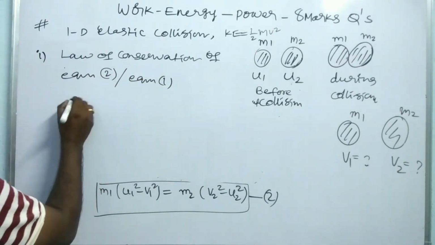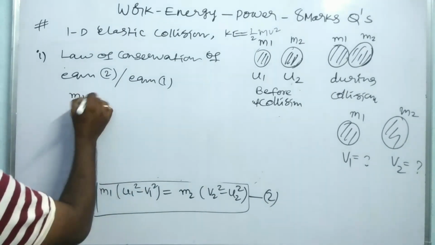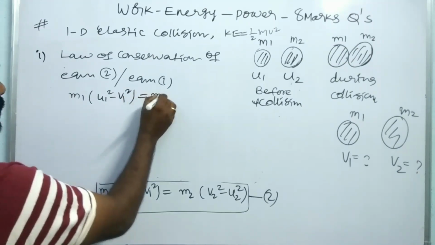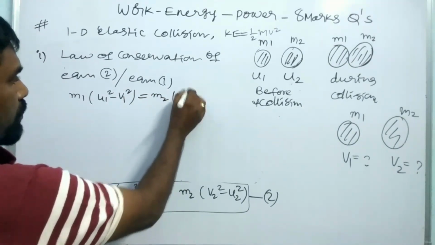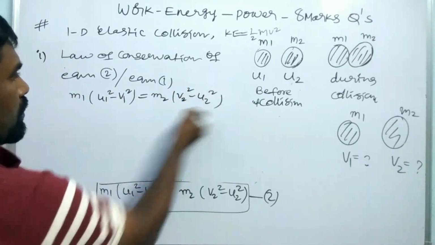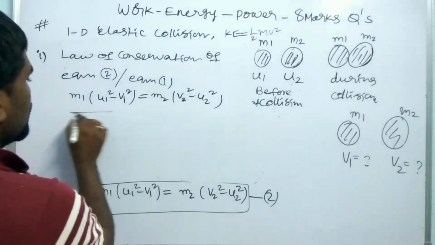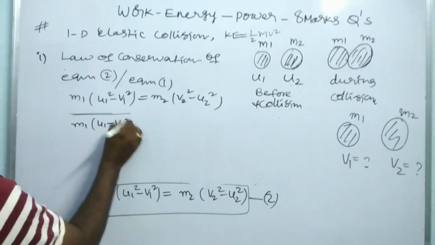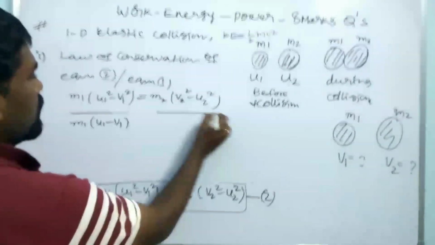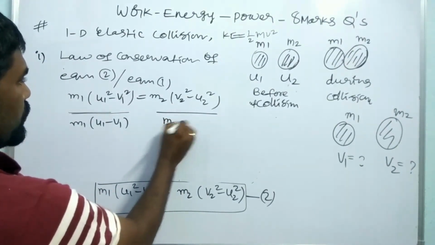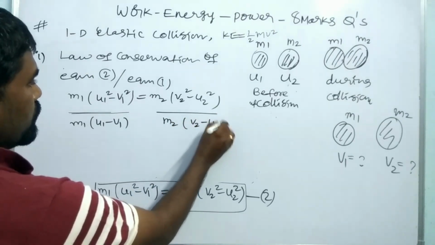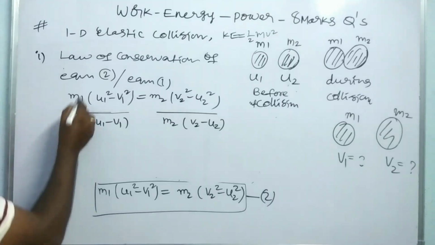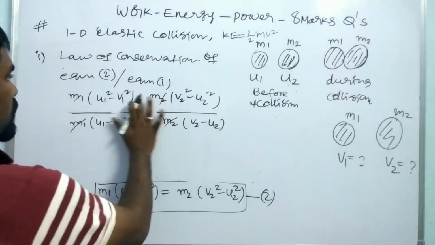Equation 2 is m1 into (u1 square minus v1 square) is equal to m2 into (v2 square minus u2 square). Clear? By the first equation, it is m1 into (u1 minus v1) and on this side m2 into (v2 minus u2). And now clearly m1 cancels out, m2 cancels out.